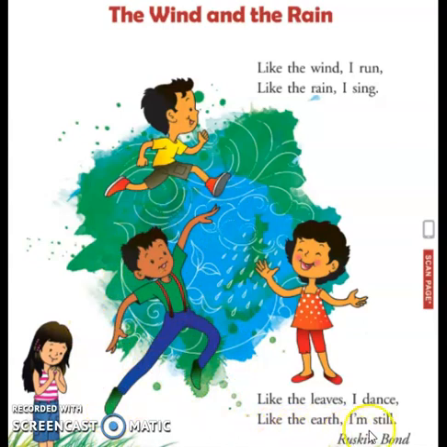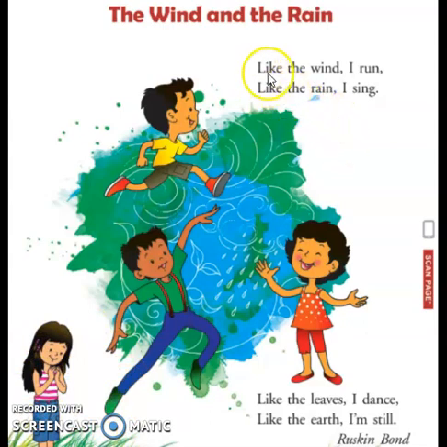Like the earth, I am still. This girl stands like earth. But does the earth stand still? It is moving. Can you feel the earth move? No, we do not feel the movement of the earth.